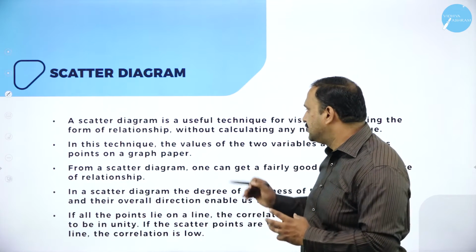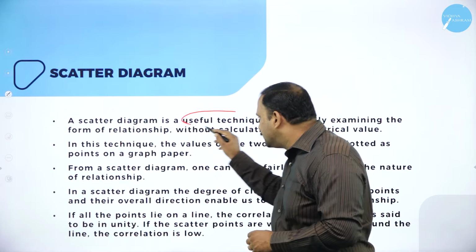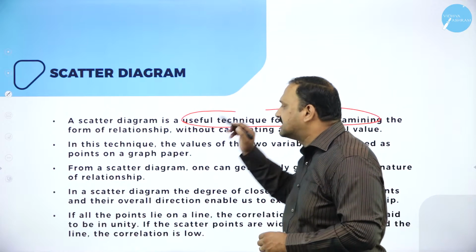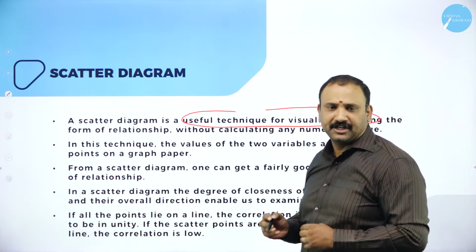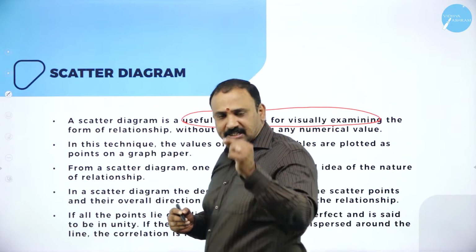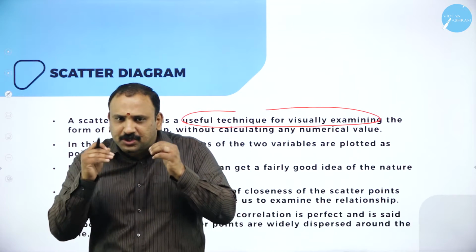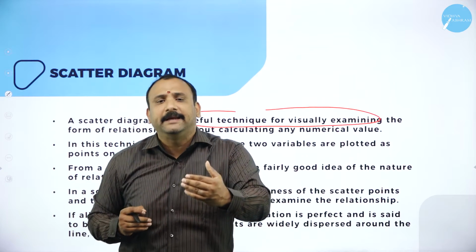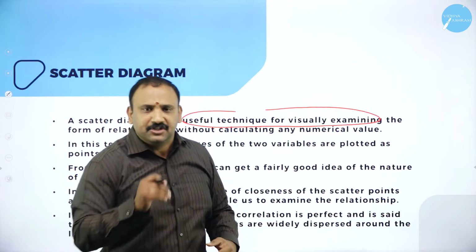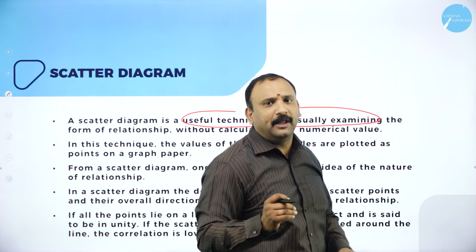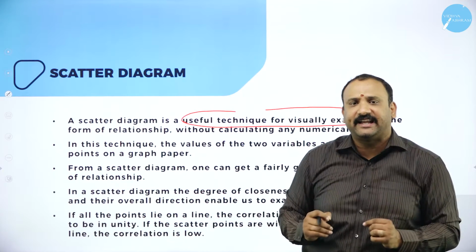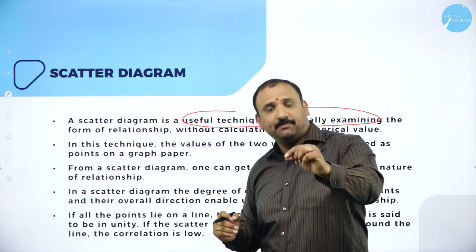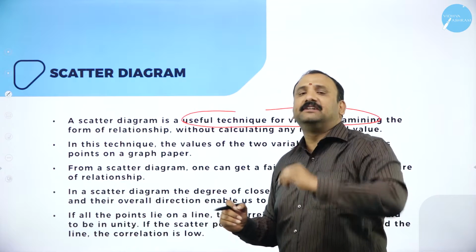Scatter diagram means it's a very useful technique for visually examining the form of a relationship. Anything that is visually presented to a student or to anybody is more appealing than just words. So the scatter diagram is probably one of the most interesting tools that can be used to represent a correlation.